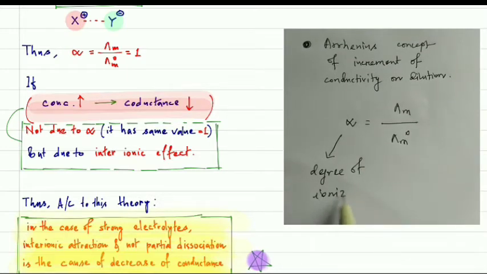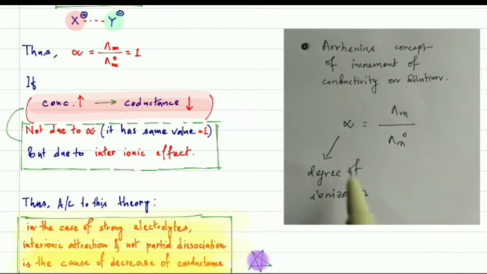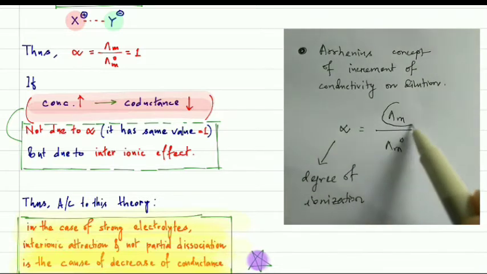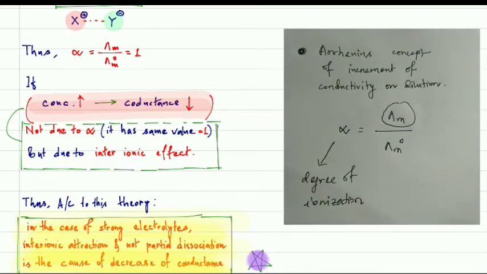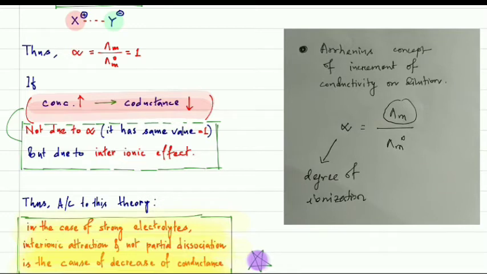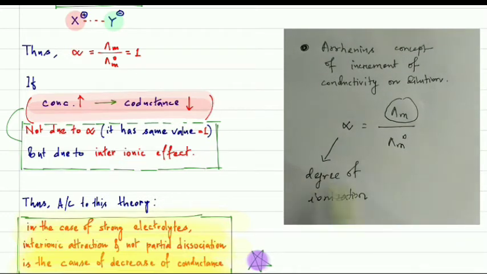The conductivity of a system of electrolytes will increase on dilution because of the increment of the degree of ionization.